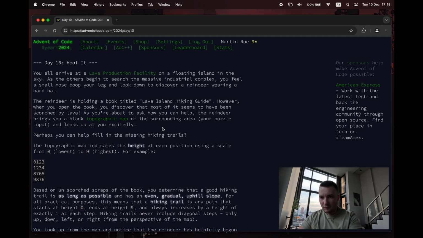You all arrive at a lava production facility on a floating island in the sky. I'm not reading this stuff. It's all topological map of the surrounding area.